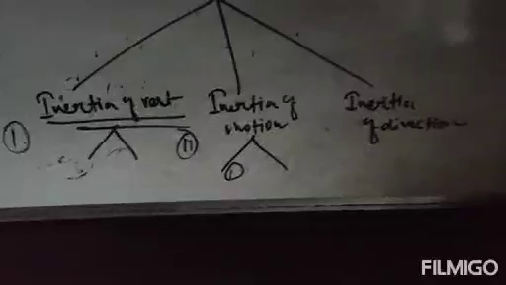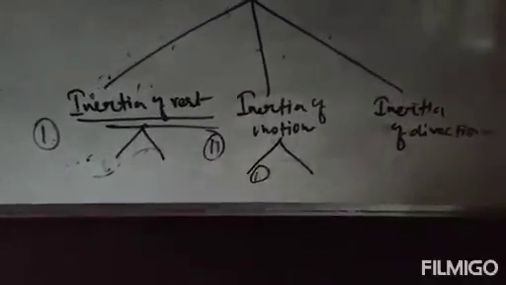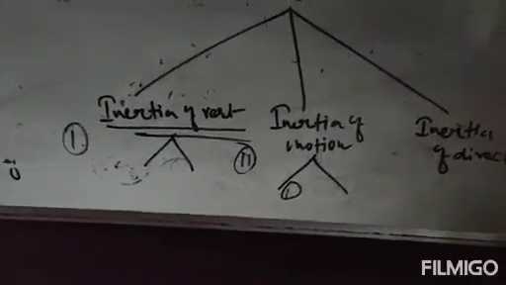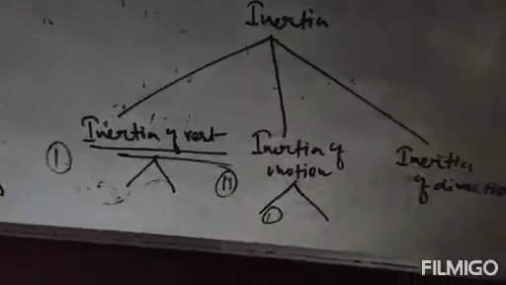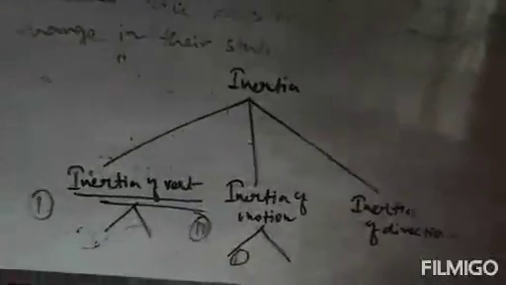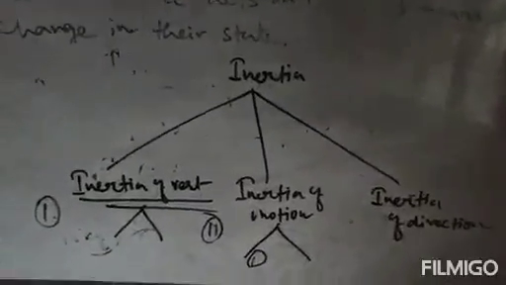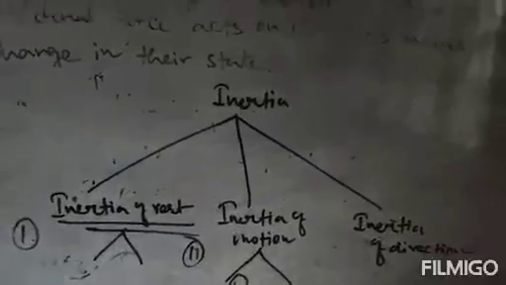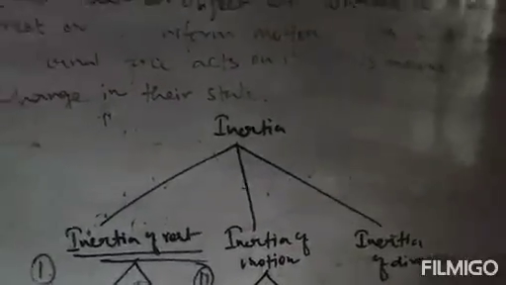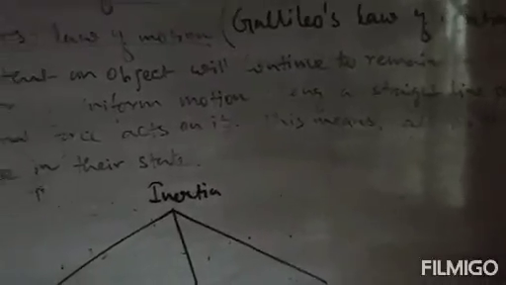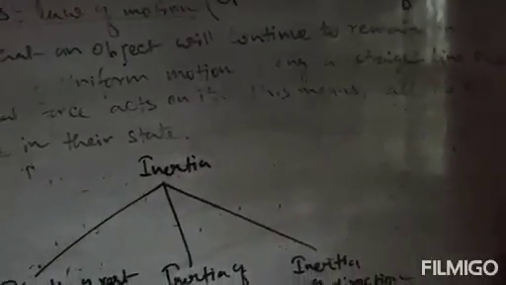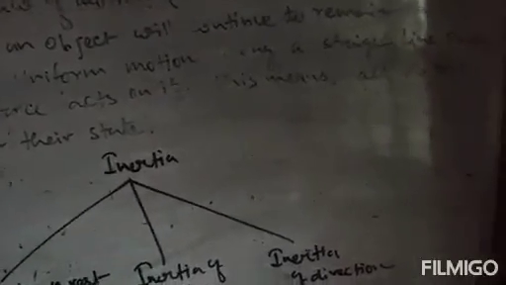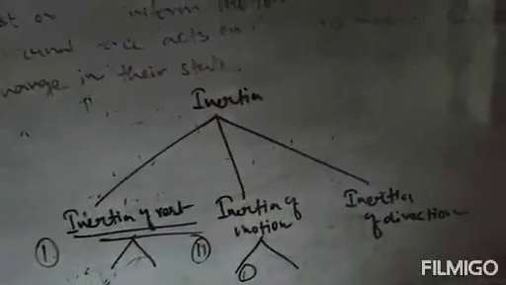The same example. What is the example? The passengers fall forward when a fast moving bus stops suddenly. Suppose a bus is moving and it stops suddenly. The passengers will fall forward. Initially the bus is moving and it stops suddenly. So the passengers in the bus will also stop suddenly, and the effect is that they will fall forward. That is the inertia of motion.